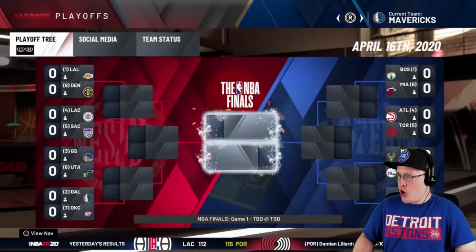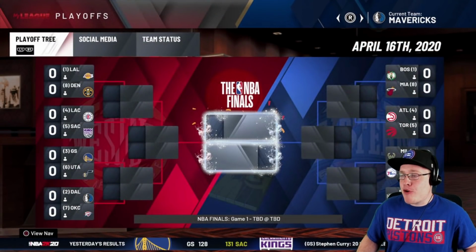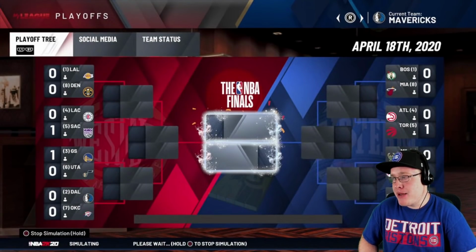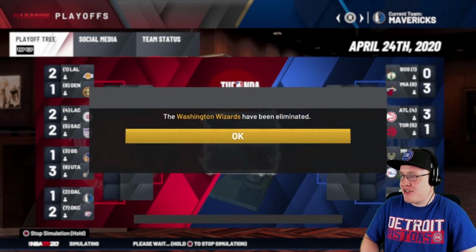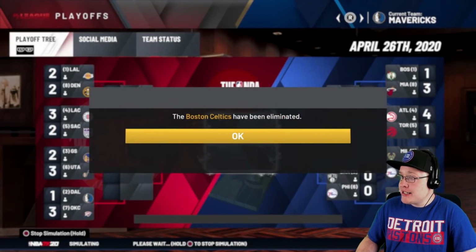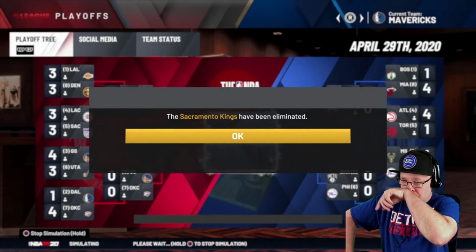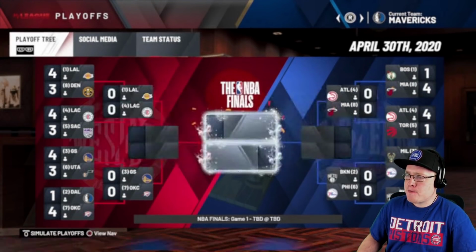Okay, let's go ahead and simulate this. My prediction, who's going to win it all? Got to go with Kobe, LeBron, Anthony Davis, guys. I don't see anybody being that team, although I do hope the Boston Celtics make it. Wizards are gone. Bucks are gone. Raptors gone. Celtics gone in the first round to Dwyane Wade and the Miami Heat. Okay, I was not expecting that. Mavericks gone, too. Look at all these upsets we got here, guys.